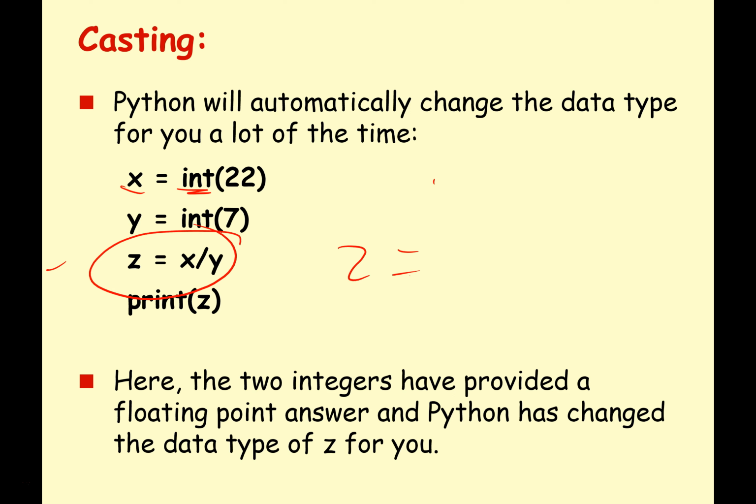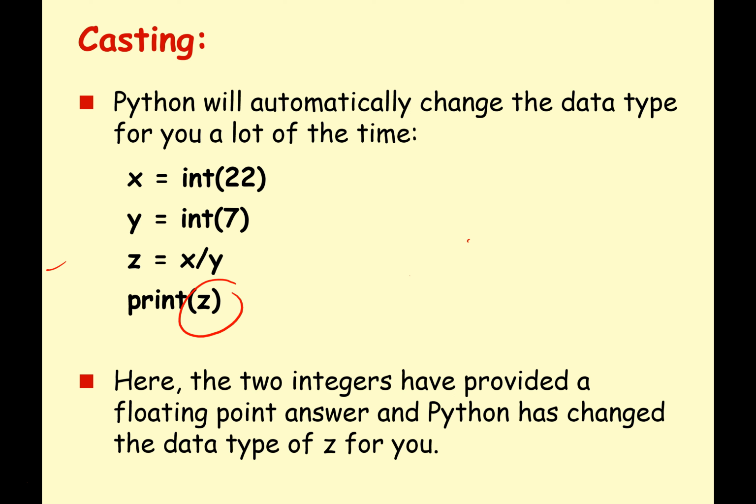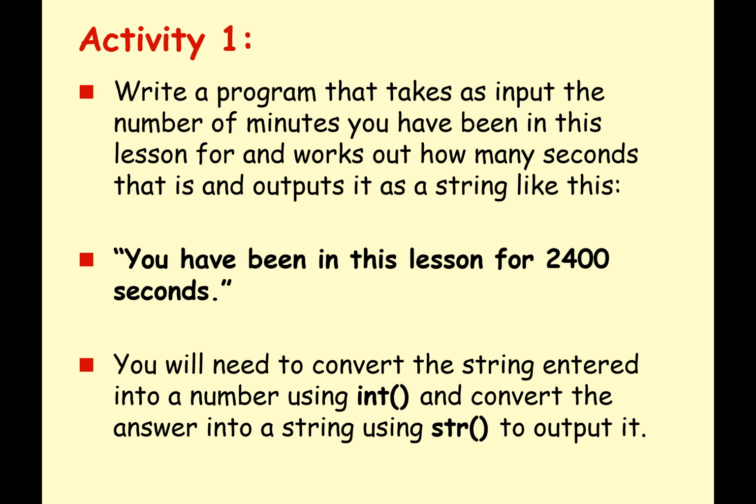We could have said z equals int x divided by y. And that would also work. But again, only if you really wanted that to be an integer and then chop off any potential fractional values. So depending on what you want to do, maybe the computer automatically selecting this as a floating point is good, or maybe it's not. So you might have to go back and change the program and explicitly change the type of data.